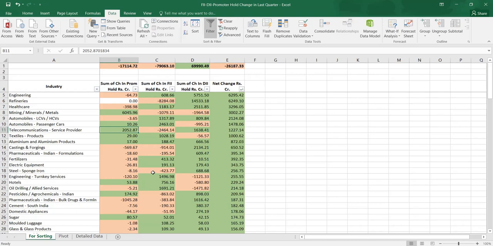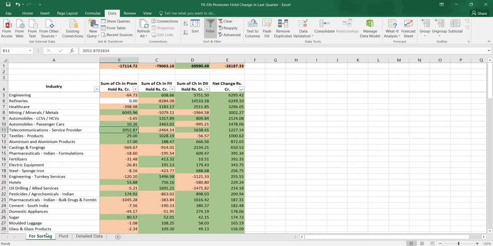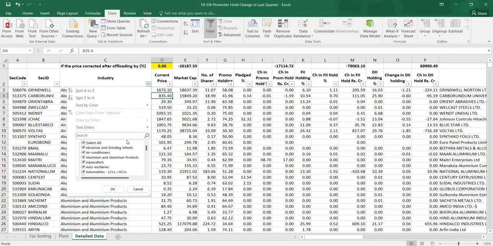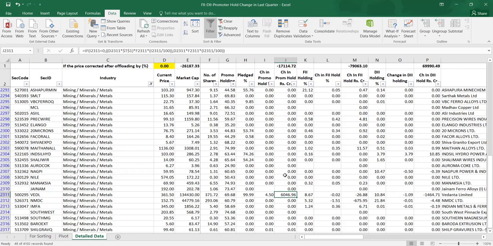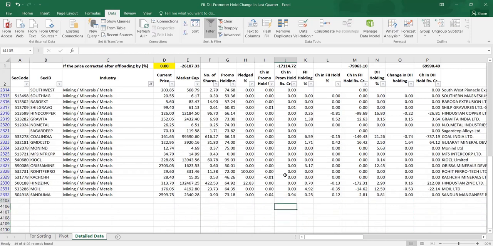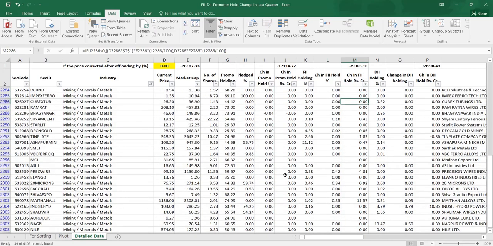So this is the data available. If someone wants to check which are the companies in an industry, for example mining, minerals, we can go back and check from this list. So we can find out where the money has been pushed into. Vedanta Limited, VEDL, had a 6,000 crore buyback. So that is the reason. This is the way we can get more details about the data in both ways.